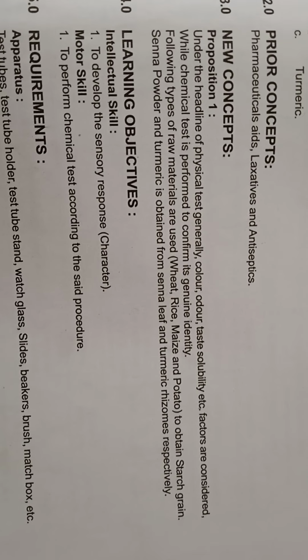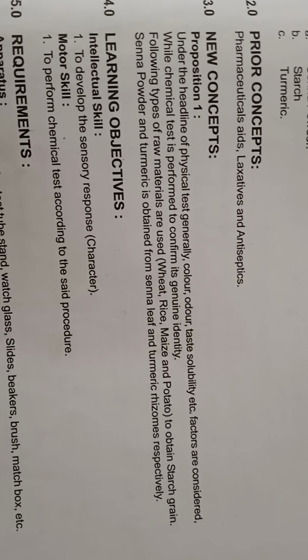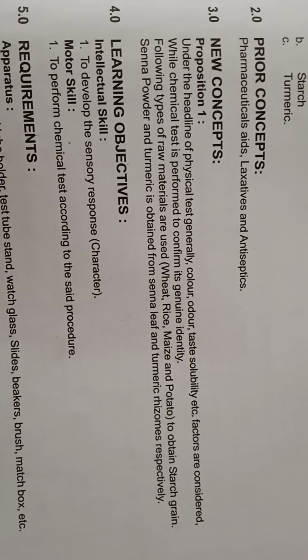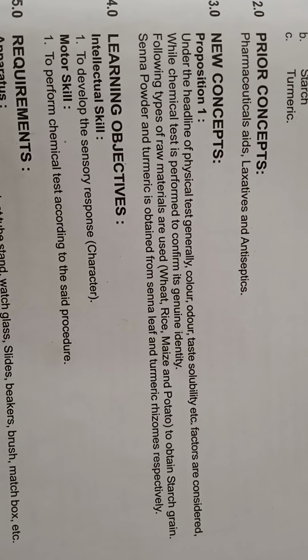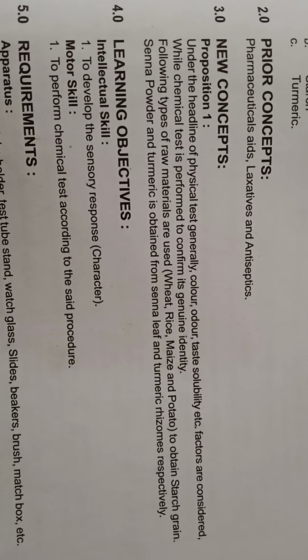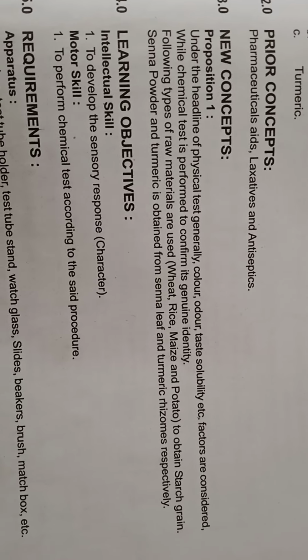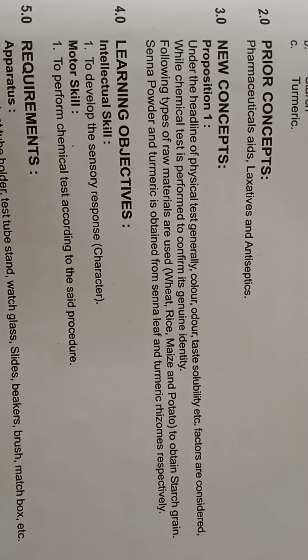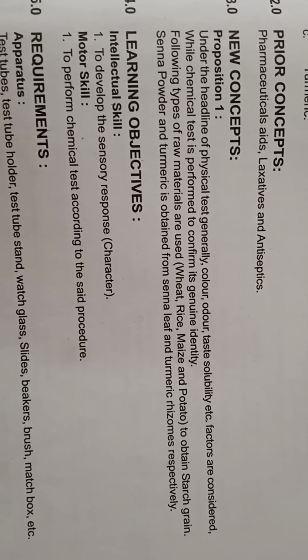Now under the headline of physical tests, generally color, odor, taste, size, shape and solubility, these factors we are going to study, while chemical tests are performed to confirm its genuine identity. The following raw materials are used: wheat, rice, maize and potato to obtain starch grains. Senna powder and turmeric are obtained from senna leaf and turmeric rhizomes respectively.